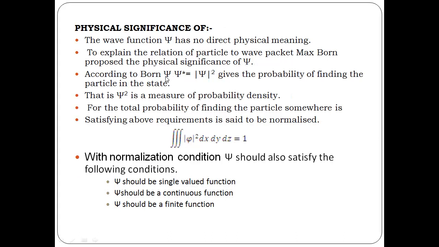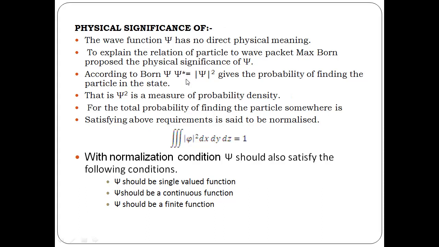See, multiplying psi with its conjugate will give you the probability of finding the particle. Psi star psi is nothing but modulus psi square. That is, psi square is a measure of probability density. That means the probability for a particle to be in that state can be given by the product of the wave function with its conjugate.